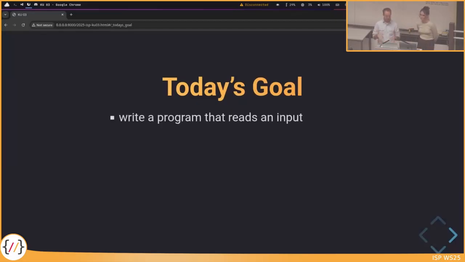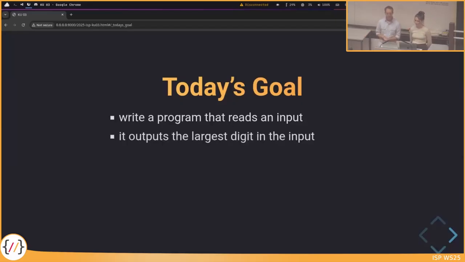And in this program, we will read an input. Okay, that's not surprising now. And we would like to scan through the input, so scan through all the characters that we entered. And we would like to find the largest digit that is contained in the input. Yeah, so not only the largest number, just the largest digit. So, for example, if you input 14, then the largest digit would be 4 and not 14.